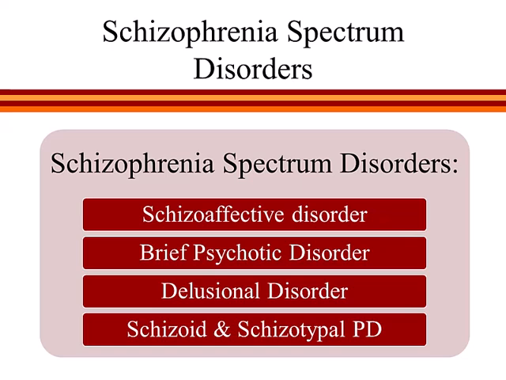Although schizophrenia is the primary disorder that comes to mind when we discuss psychotic disorders, there are in fact a group of disorders that all share some characteristics with schizophrenia, and these are collectively called schizophrenia spectrum disorders. Other schizophrenia spectrum disorders include schizoaffective disorder, which is a combination of schizophrenia and/or depression and mania, brief psychotic disorder, which is when a person experiences psychotic symptoms for only a few days or weeks, and delusional disorder, which is when a person only experiences delusions but not the other symptoms of schizophrenia.